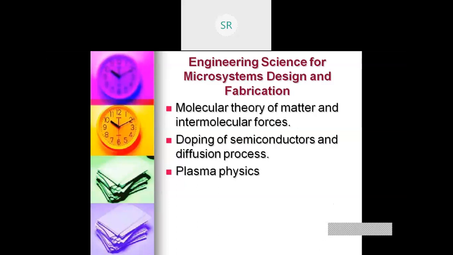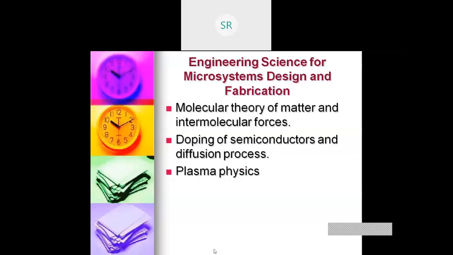And basically there are 4 processes involved in plasma physics. One is ionization, second is dissociation, third is excitation, and fourth is recombination. So these are the 4 steps involved in plasma physics.